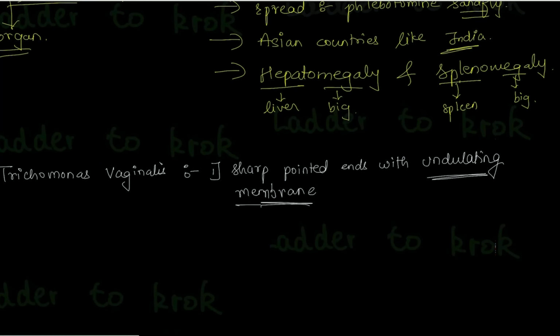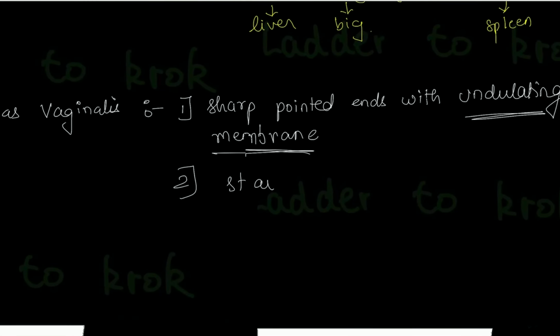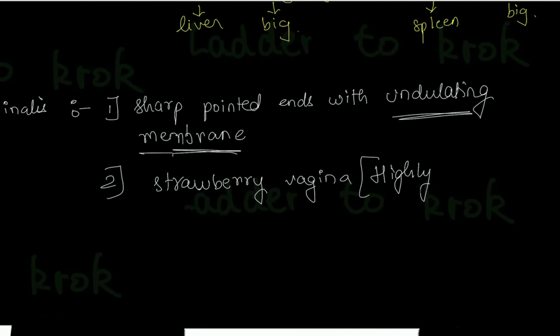In the question, 95% of the time they will mention this undulating membrane as a feature for Trichomonas vaginalis. Or sometimes they'll give you that the patient has strawberry vagina. Strawberry vagina means a highly inflamed and painful vagina. Strawberry, because it's highly red, and strawberry is red in color, right? So it is a highly inflamed and painful vagina.